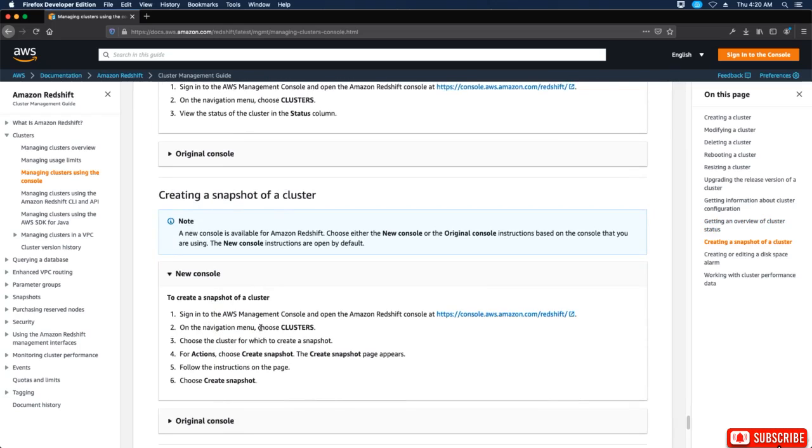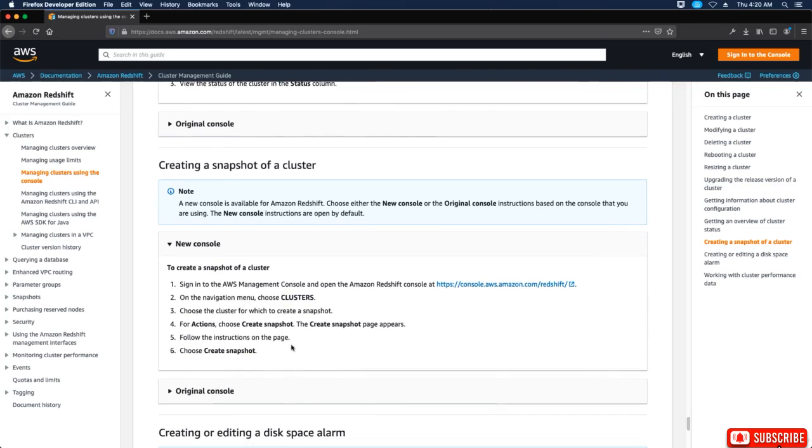Okay. Creating a snapshot. On the navigation menu, choose clusters and then choose the cluster for which to create a snapshot. For actions, choose create snapshot. The create snapshot page appears. Follow the instructions on the page and then choose create snapshot.